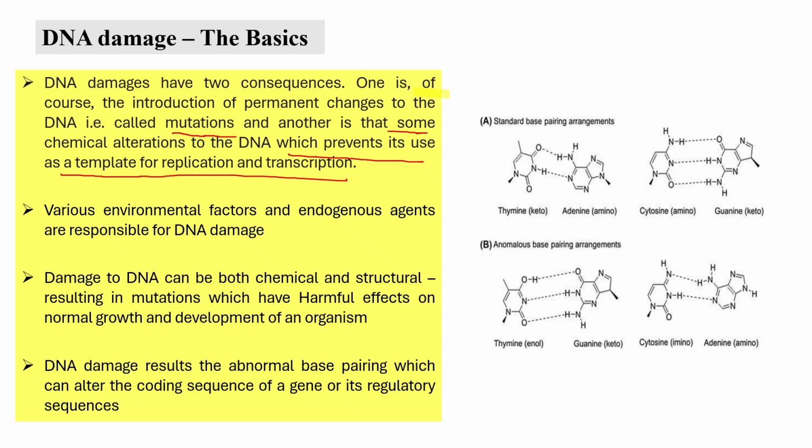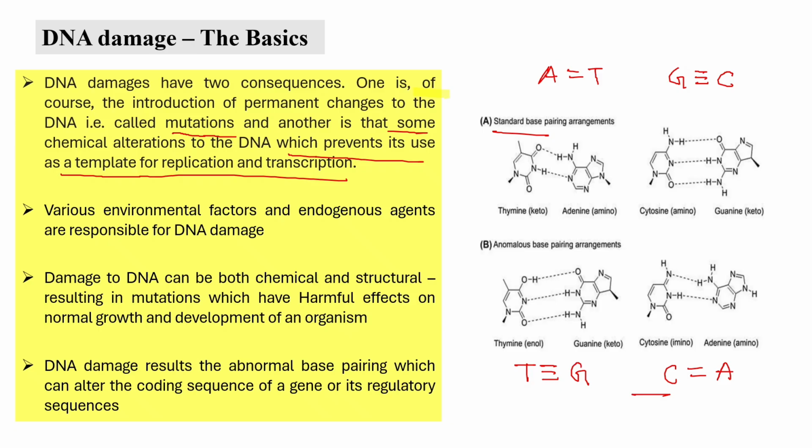So in standard base pairing, we see that A pairs with T and G pairs with C, or vice versa. But when DNA damage occurs, abnormal base pairing is seen. After DNA damage, the abnormal base pairs were thymine paired with guanine and cytosine paired with adenine.